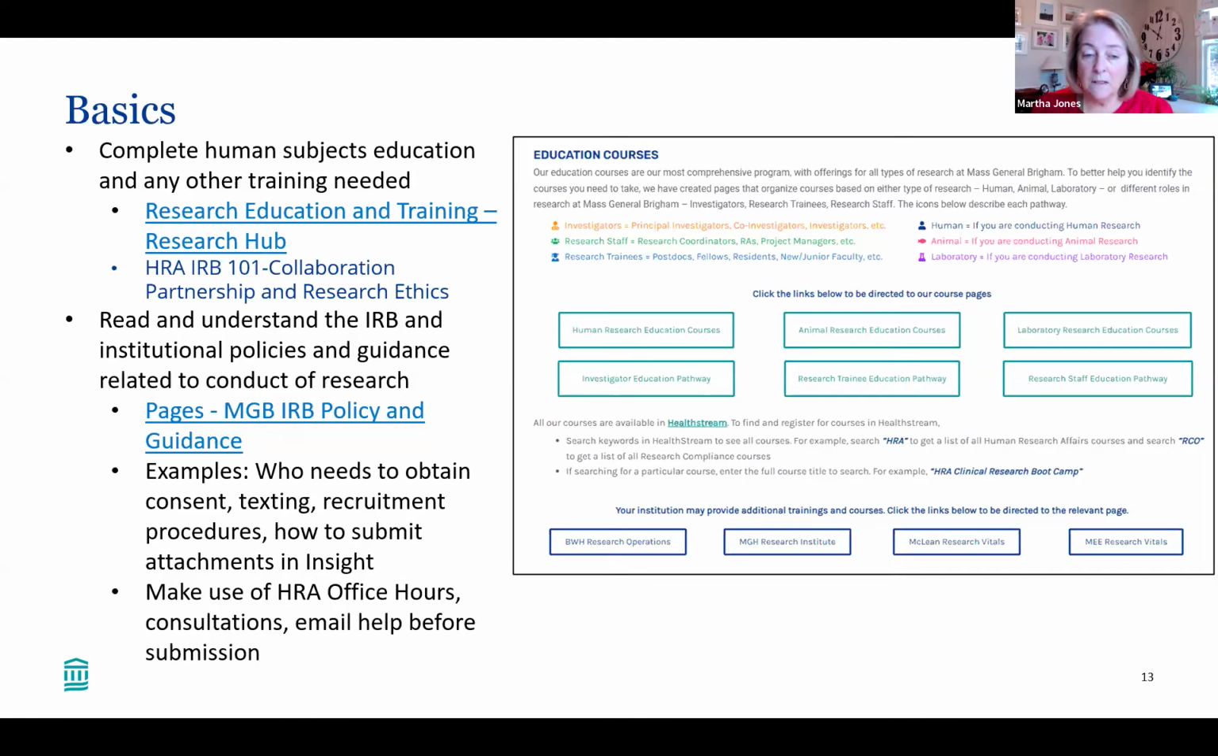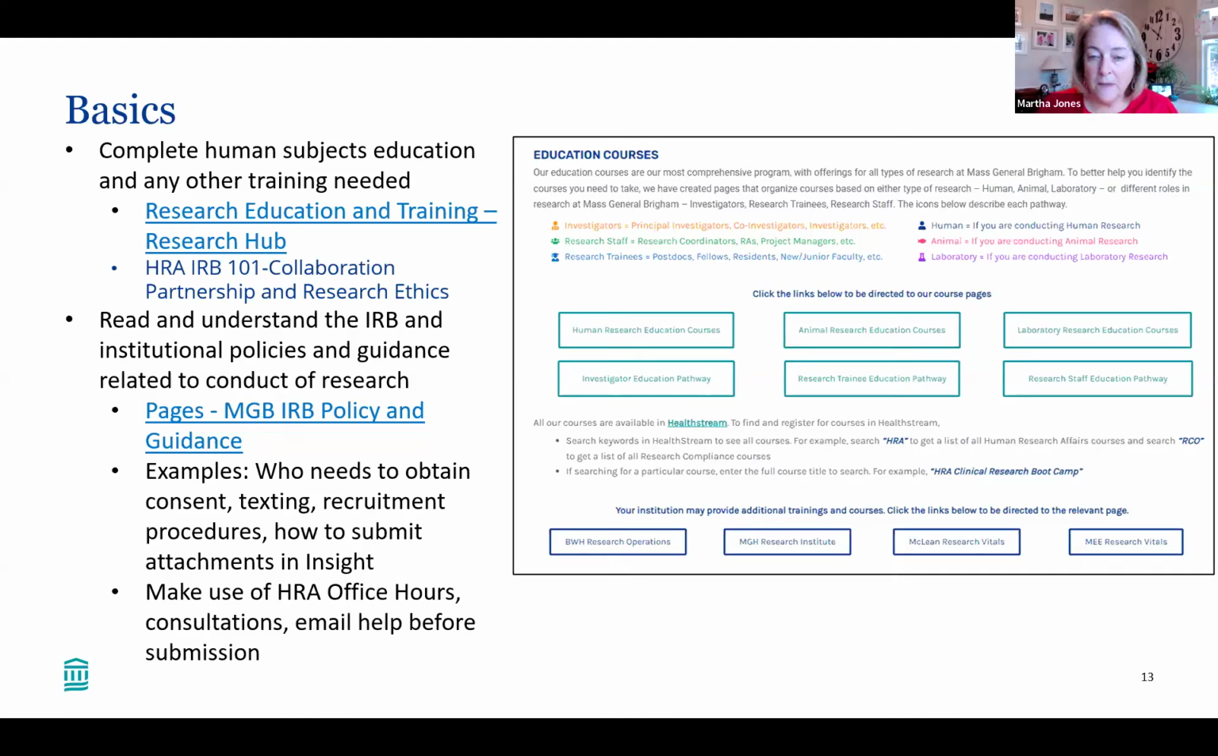Examples would be there's guidance or policy here around who needs to obtain consent, whether it's the investigator or a study coordinator can do that. There's rules and regulations around texting, on recruitment procedures, and there's also guidance, for example, on actually how to fill out your application and submit attachments in our tool called Insight.